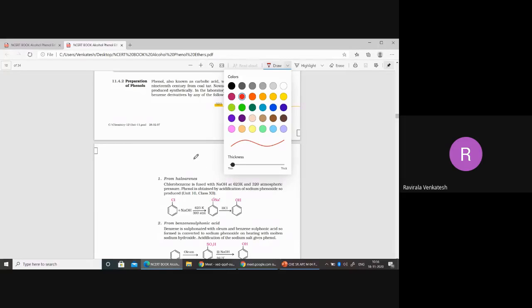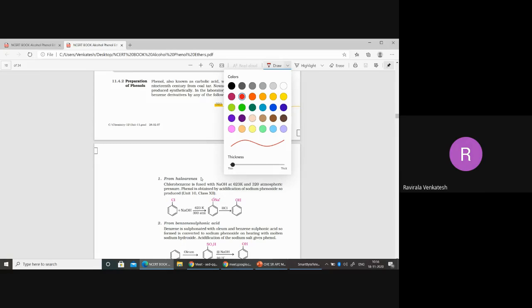Yesterday only we discussed why halobenzenes are unable to do this reaction. Anybody? Yesterday means in the last classes, I think. What is the reason?